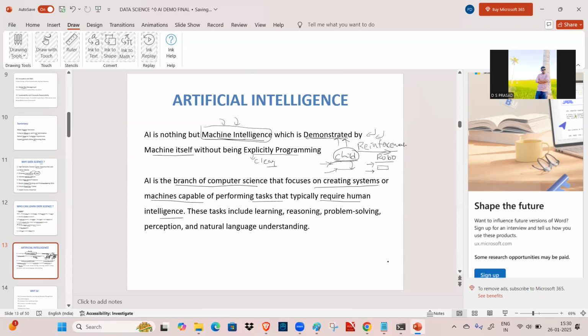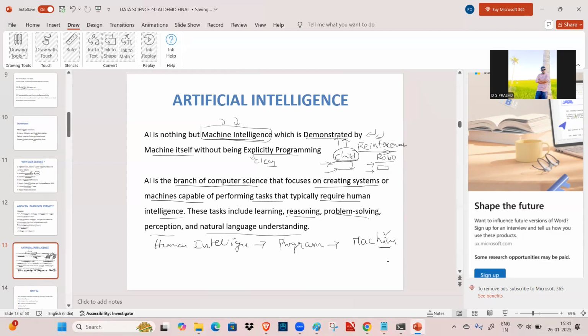We are providing our human intelligence in the form of a program, into systems like machines. These tasks include learning, reasoning, problem solving, perception, and also natural language understanding or generation.